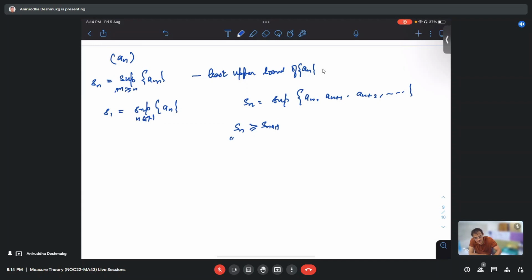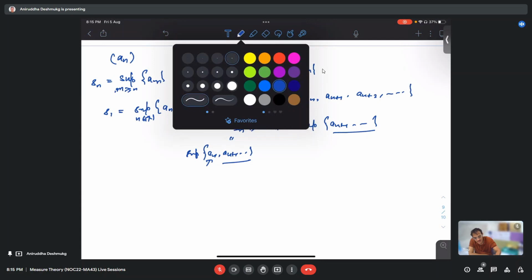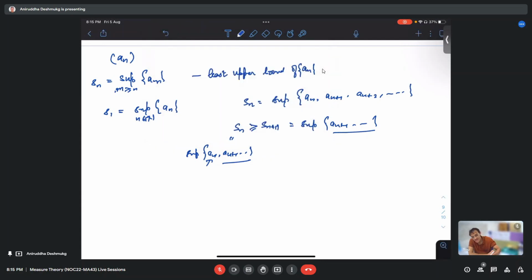Because this is the supremum of an, an plus 1, and so on, and on the other hand, this is the supremum of an plus 1, and so on. So already every element here is an element there. What can happen is an is bigger than all these elements. So the supremum can only decrease; it will not increase. So sn is a non-increasing sequence.